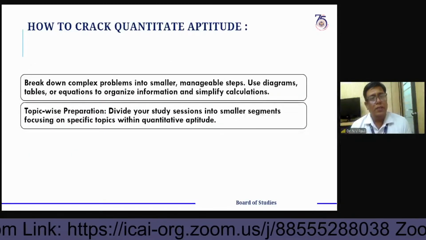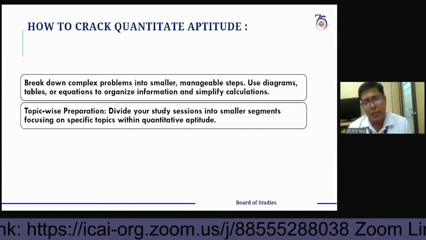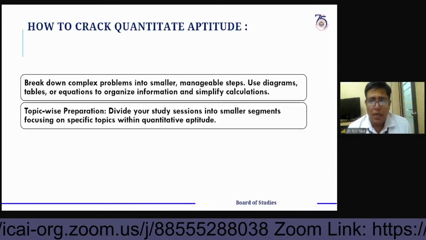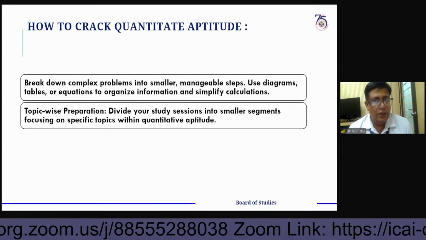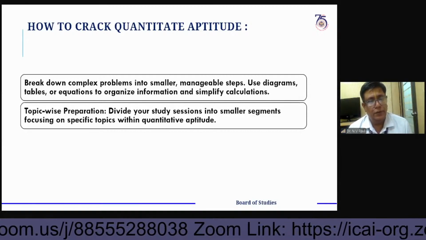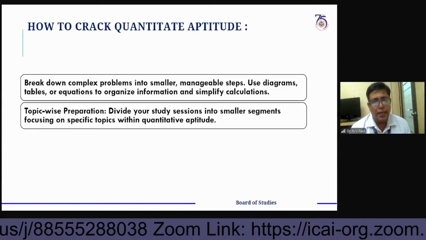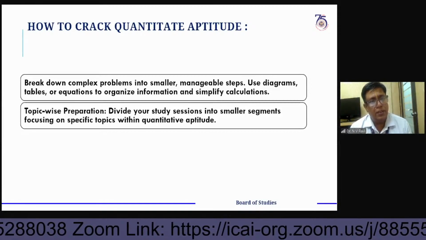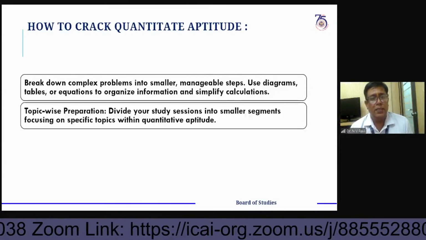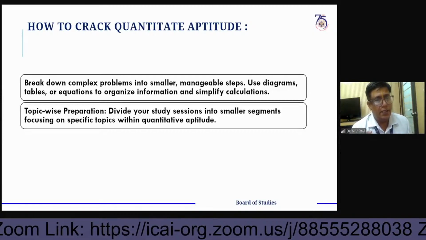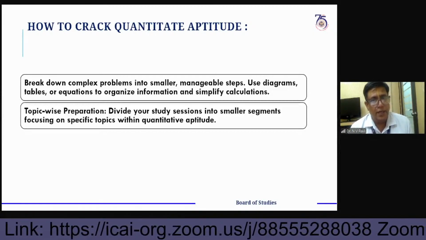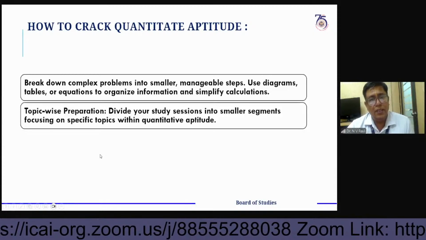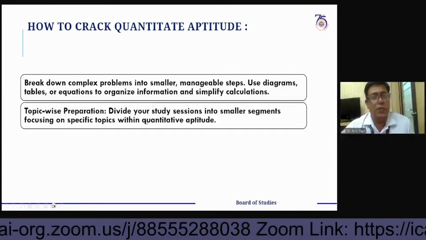Now I look at how to crack quantitative aptitude. As I already told, we break it into smaller, meaningful steps and notes using diagrams, tables, or equations to organize information and simplify calculation. For topic-wise preparation, divide your study sessions into smaller segments and focus on a specific topic within the quantitative aptitude syllabus.